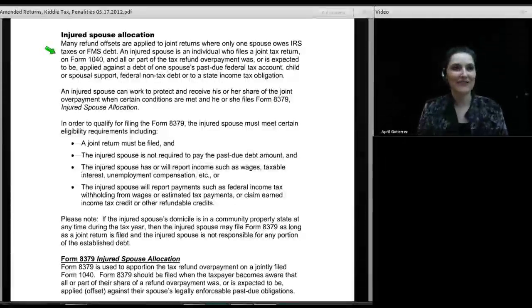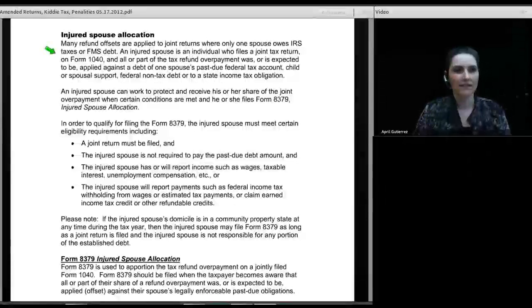So the last thing I ever recommend a client do is run off and pay one of these debts off. I tell them, you know, if the debt's going to be garnished, let it get garnished. The system will eventually figure itself out. And if you get double garnished because you did things out of time, I have no control over that.